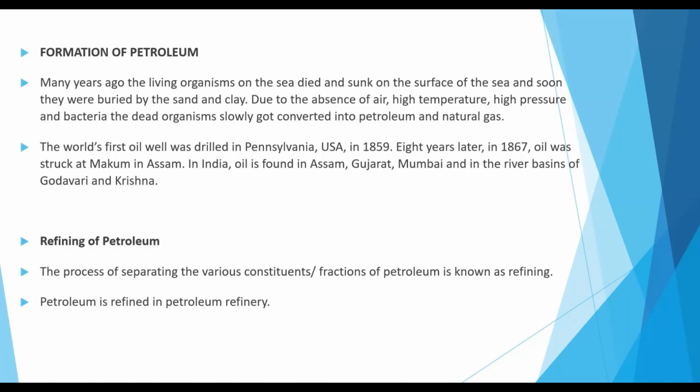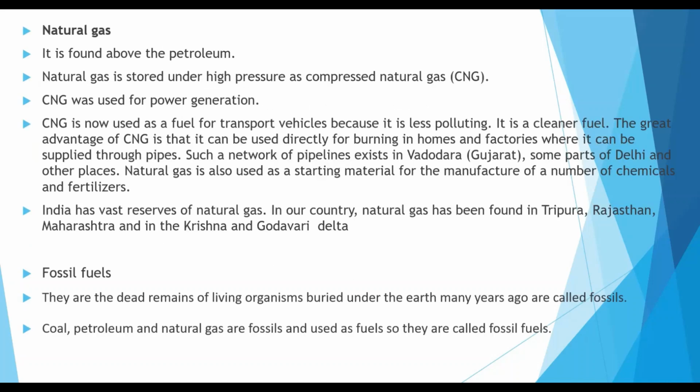Refining of petroleum. The process of separating the various constituents or fractions of petroleum is known as refining. Petroleum is refined in a petroleum refinery. Natural gas. It is found above the petroleum. Natural gas is stored under high pressure as compressed natural gas, CNG. CNG was used for power generation. CNG is now used as a fuel for transport vehicles because it is less polluting. It is a cleaner fuel.